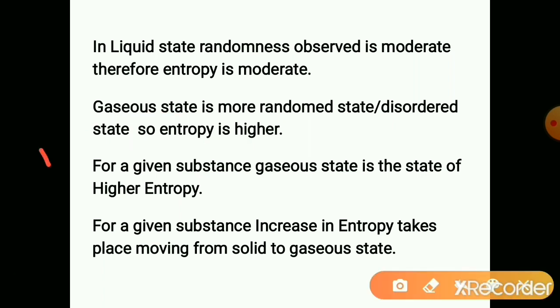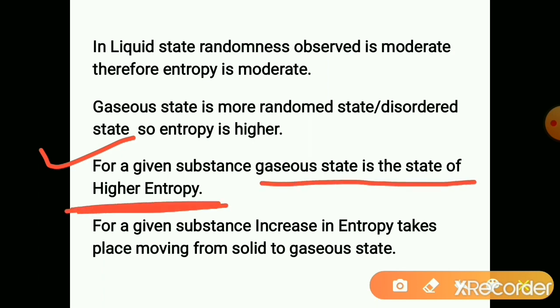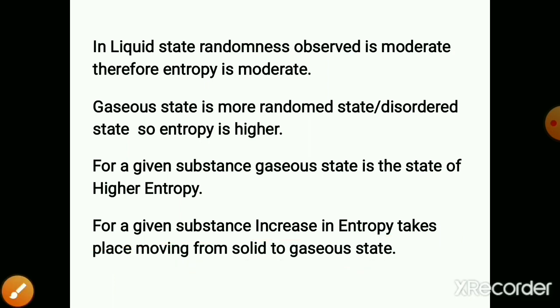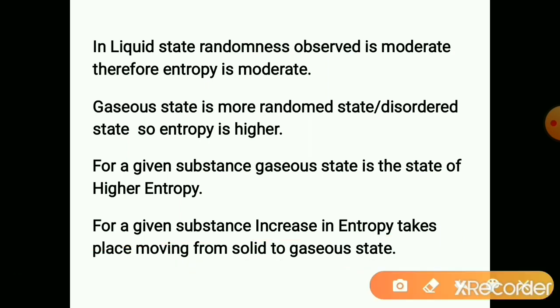So for a given substance, the gaseous state is the state of higher entropy. And for a given substance, an increase in entropy takes place moving from solid to gaseous state. Just now we discussed that when a solid is heated, it converts to liquid, and the particles become a little bit free compared to the solid state.